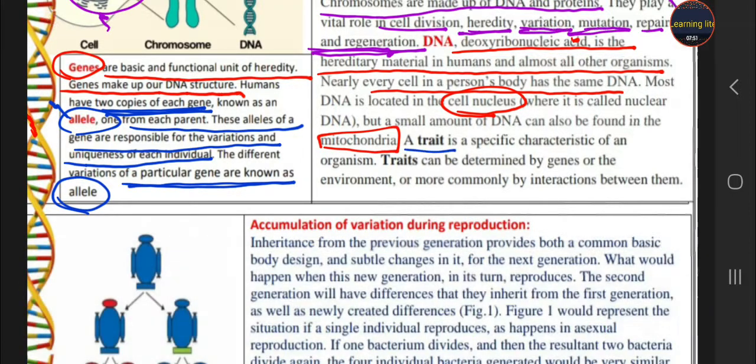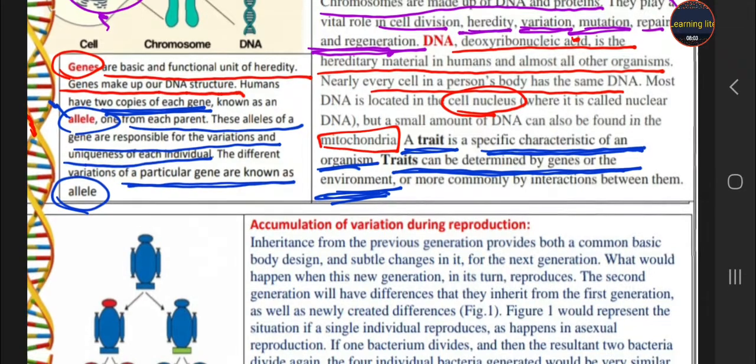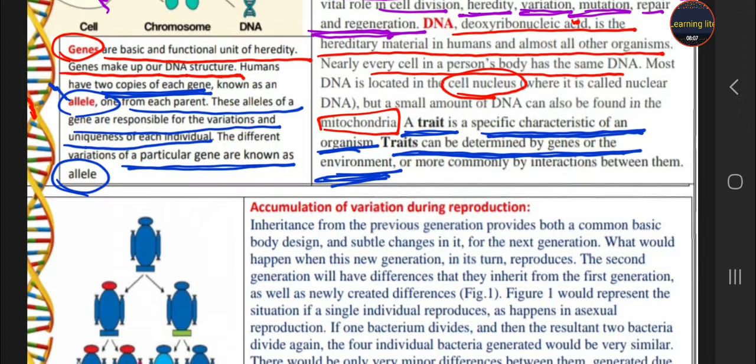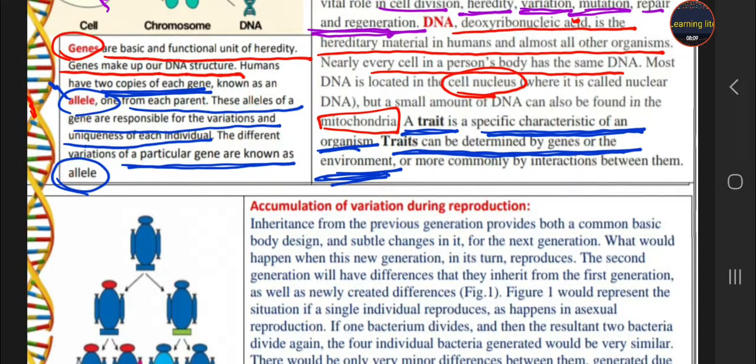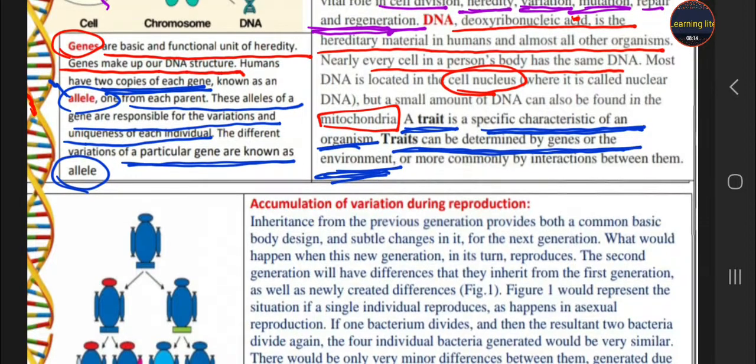What is a trait? A trait is a specific character of an organism, and it can be determined by the genes, or by the environment, or by the interaction between them. It means a trait is a specific character of our body, and it is determined by the genes and by the environment.